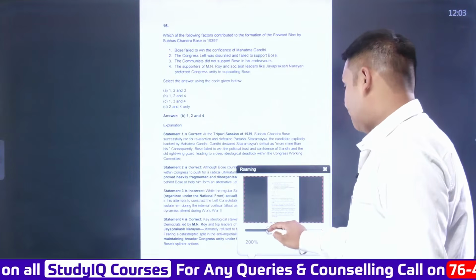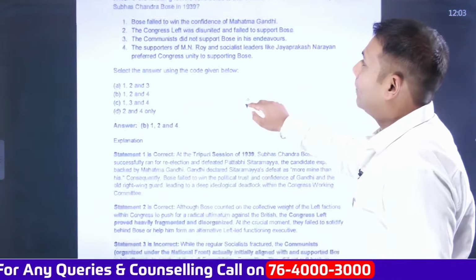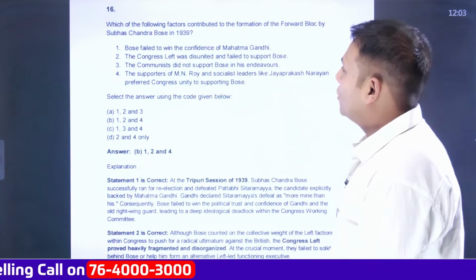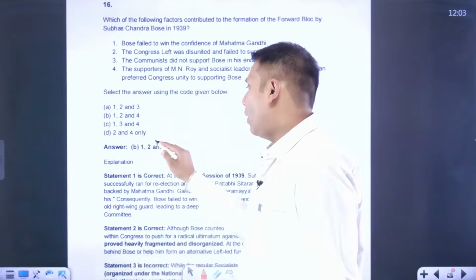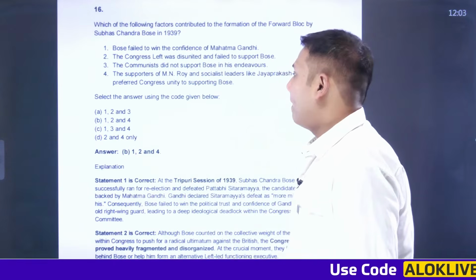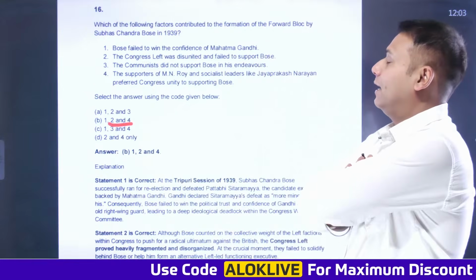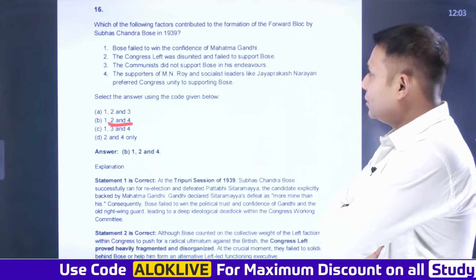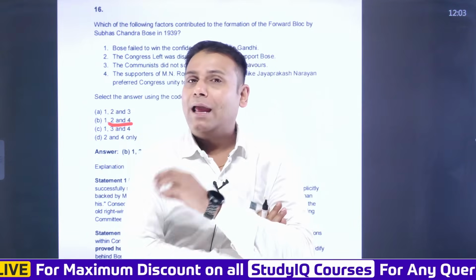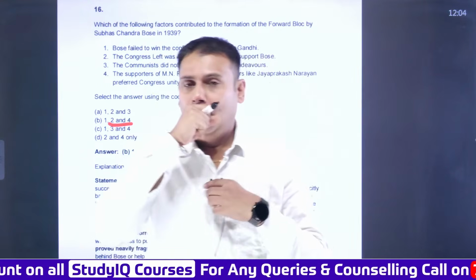Subhash Chandra Bose ji. Which one of the following factors contributed to the formation of Forward Bloc by Subhash Chandra Bose? Answer to this question is B, 1, 2 and 4. What are the statements? Let's understand them. Bose failed to win the confidence of M.K. Gandhi. Now, Subhash Chandra Bose ji and M.K. Gandhi had dissenting opinions. How? Let's understand about this.